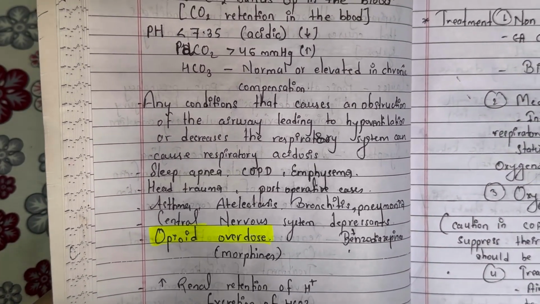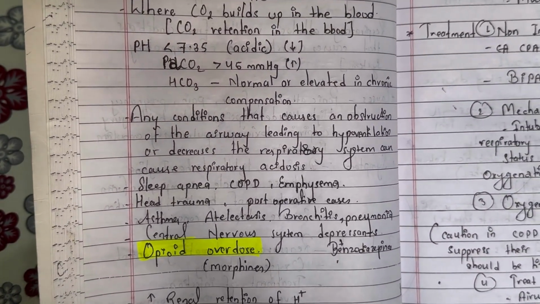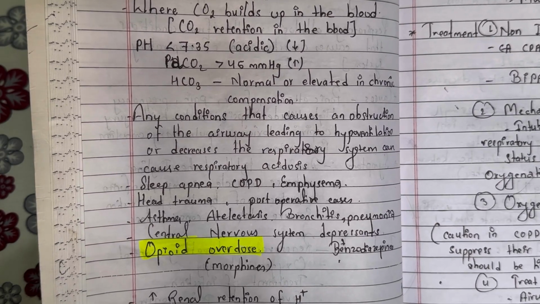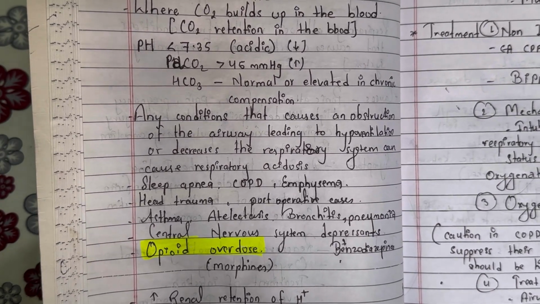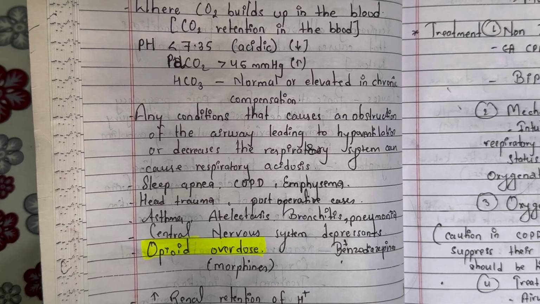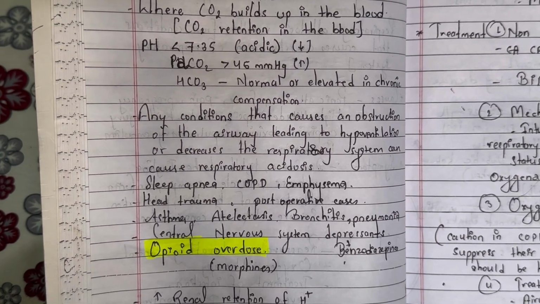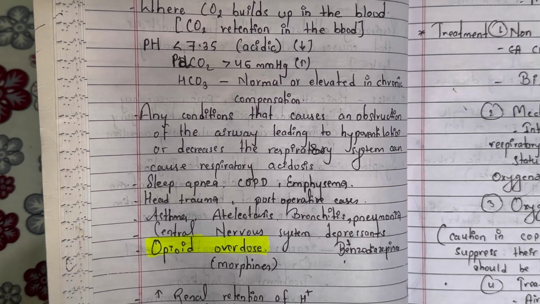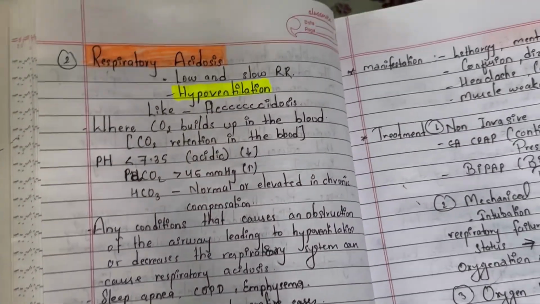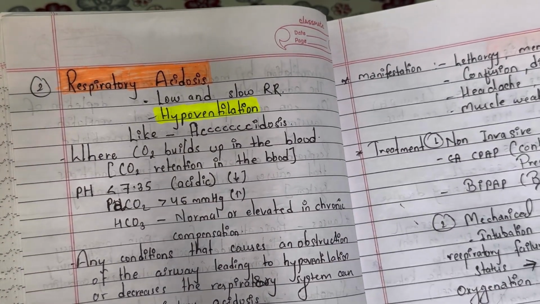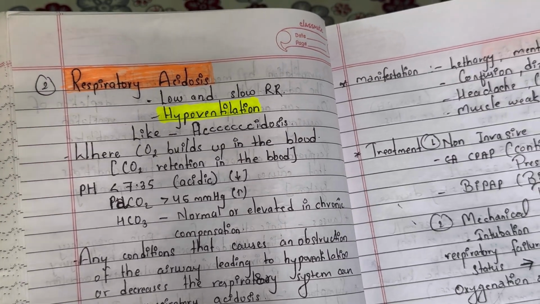This condition can occur with conditions which cause an obstruction of the airway leading to hypoventilation, such as sleep apnea, COPD, head trauma, post-operative cases, asthma, atelectasis, bronchitis, pneumonia, central nervous system depressants like benzodiazepines, like sedative medicines, and then opioid overdose also causes respiratory acidosis. Opioid overdose medicines like morphine.